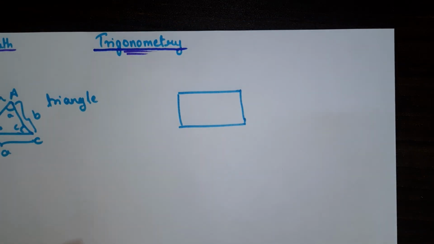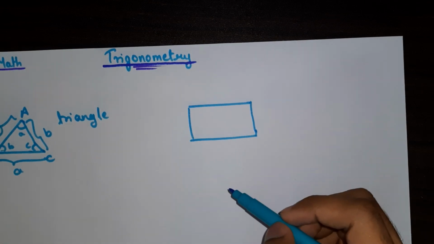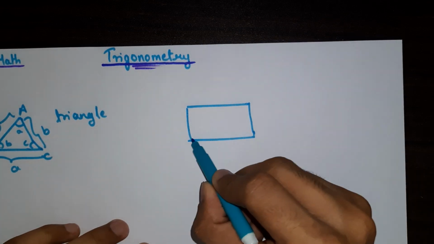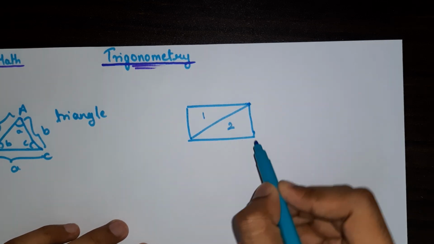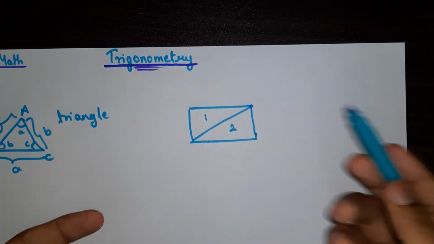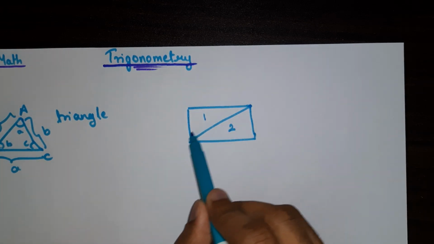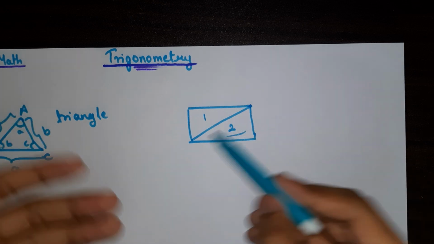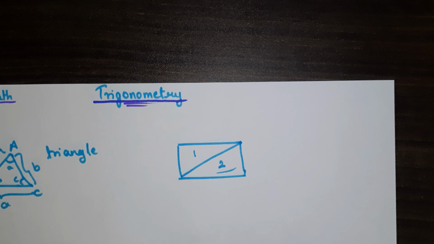Now this rectangle, if we need to find the sides and angles of this rectangle, what we can do is divide it into two triangles. Now this is one triangle, this is the second triangle, right? And if we know how to find the sides and angles, or how to relate the sides and angles of a triangle, then we can find the sides and angles of this rectangle as well, right? Because we have divided it into triangles.